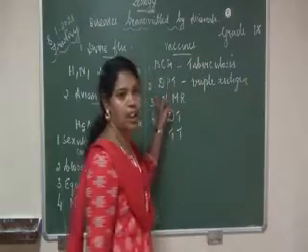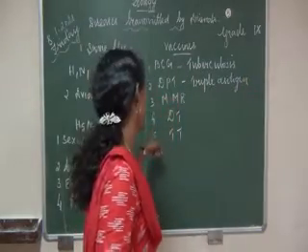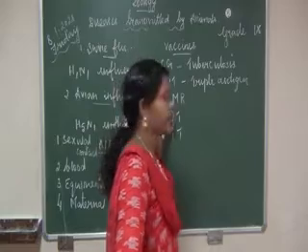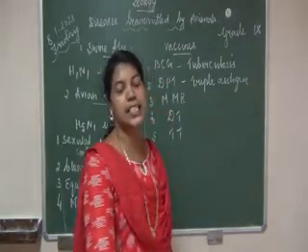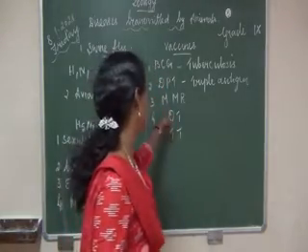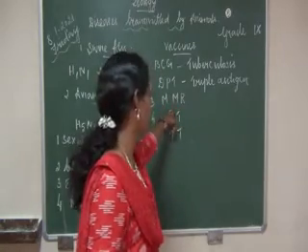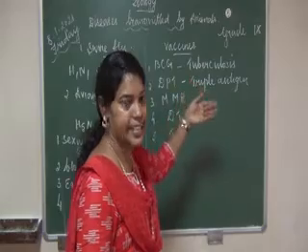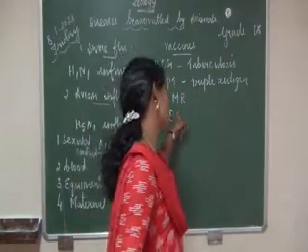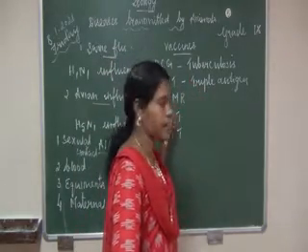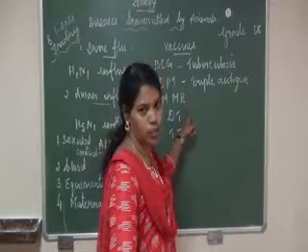So diphtheria, pertussis, tetanus. Okay, the third one is MMR, measles, mumps, rubella. The vaccine name is MMR. It fights against the diseases measles, mumps, rubella. Clear, children? Measles, mumps, rubella.